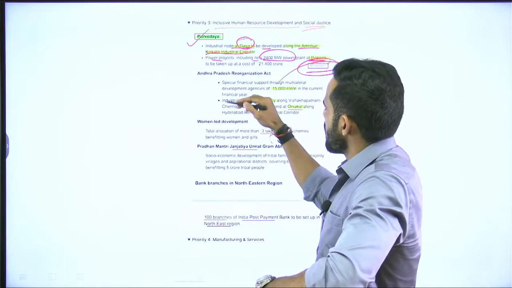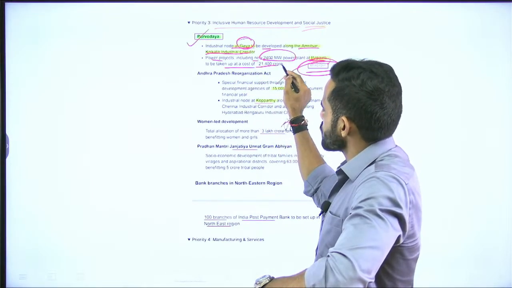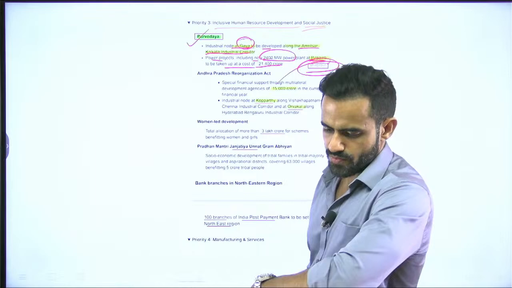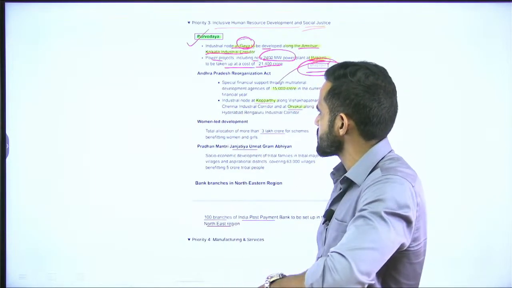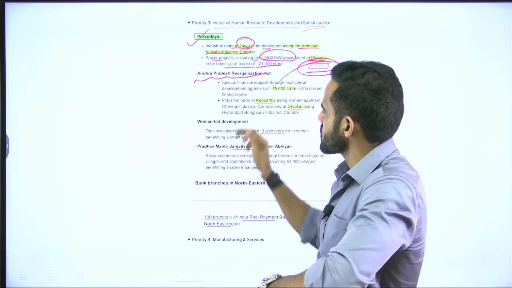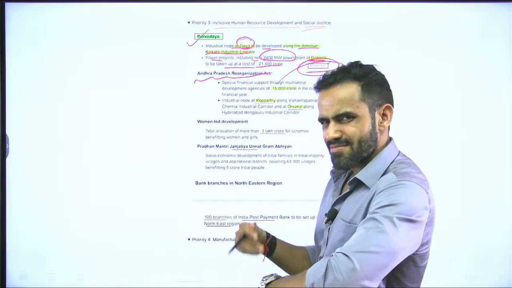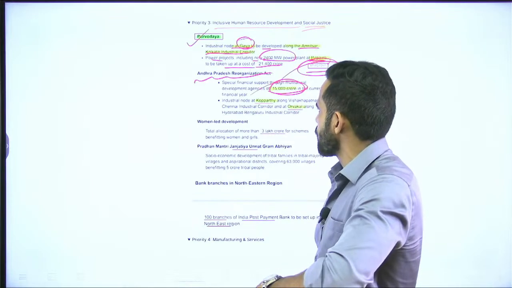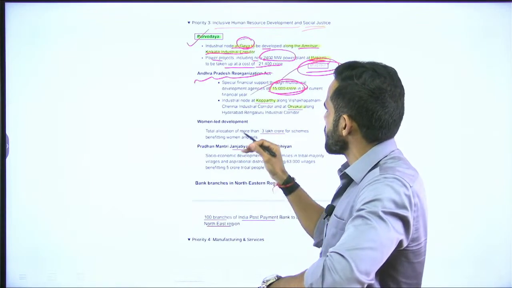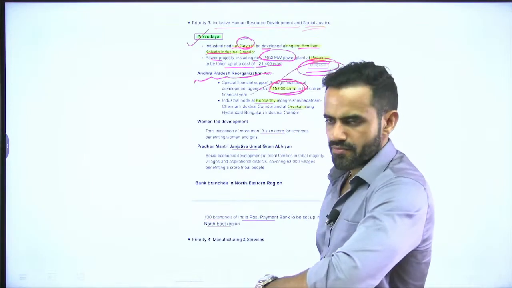Apart from that, there will be power project including new 2400 megawatt power project at Pirpanti, which is in Bhagalpur, and it will be taken up at a cost of 21400. As of now, you need not to mug up. Bihar specific will be discussed separately. Apart from that, Andhra Pradesh Reorganization Act, specifically Andhra Pradesh has been given the financial package of 1500 for the development of Amravati, that is the capital.